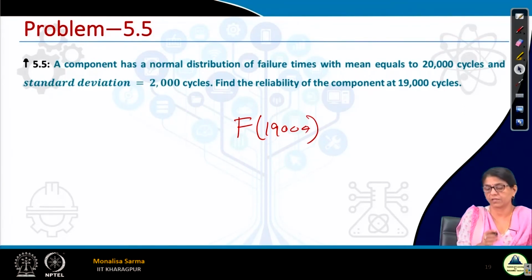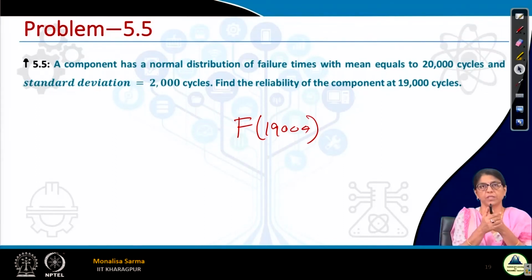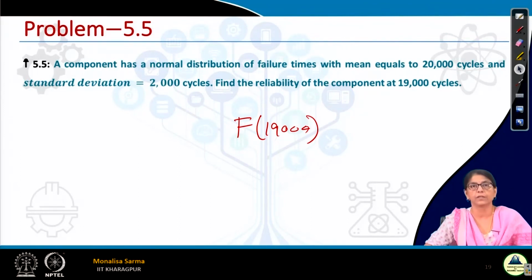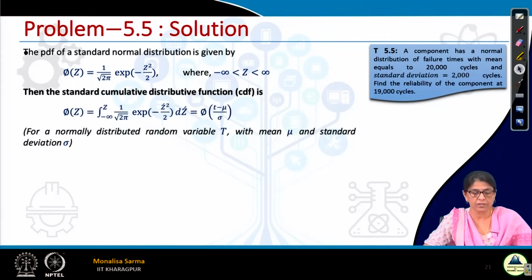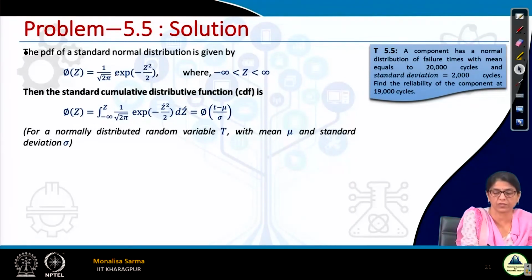F of 19,000 means from minus infinity to 19,000, so it is a cumulative. We can look it up from the table and take 1 minus that value. For a quick recap, this is the failure density function for the normal distribution.